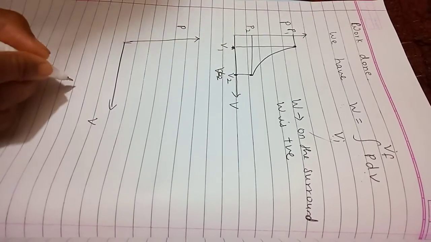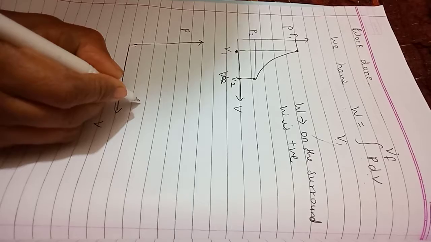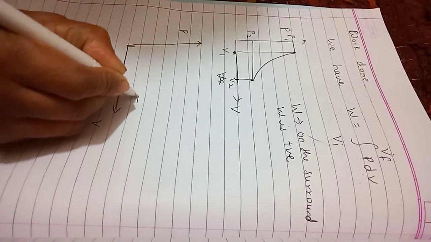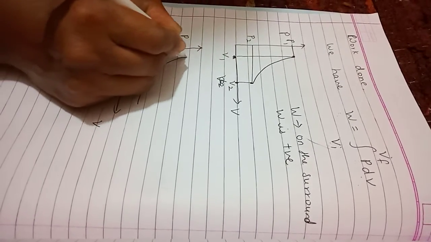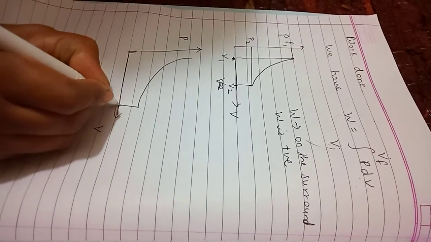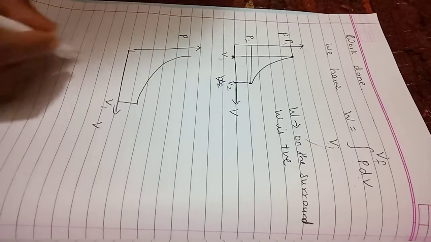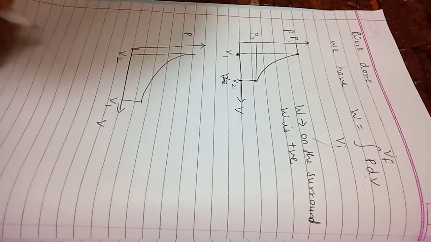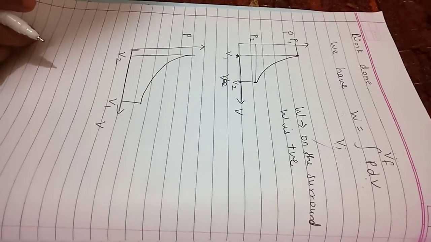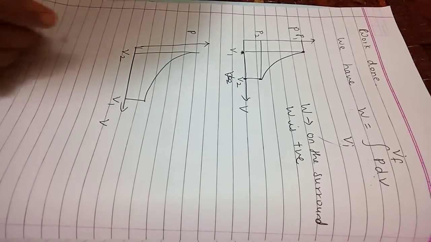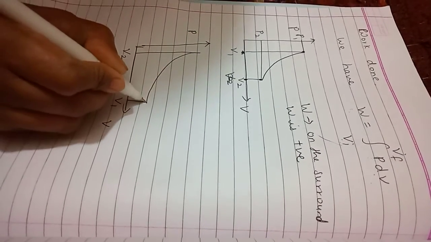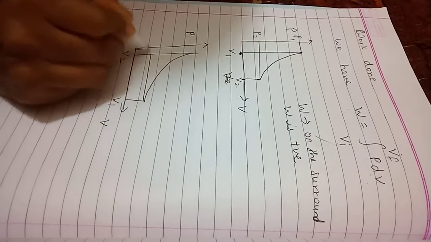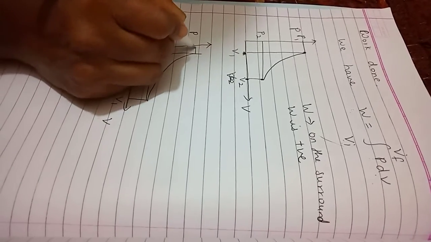Samjha students, if the piston is pushed inwards such that the volume decreases from V1 to V2, then the pressure increases from P1 to P2.